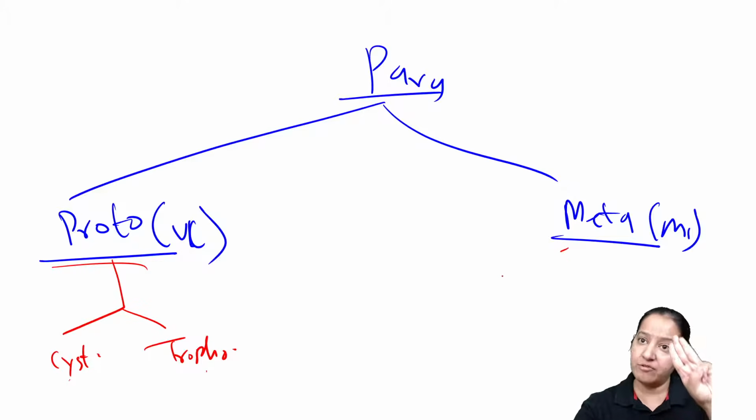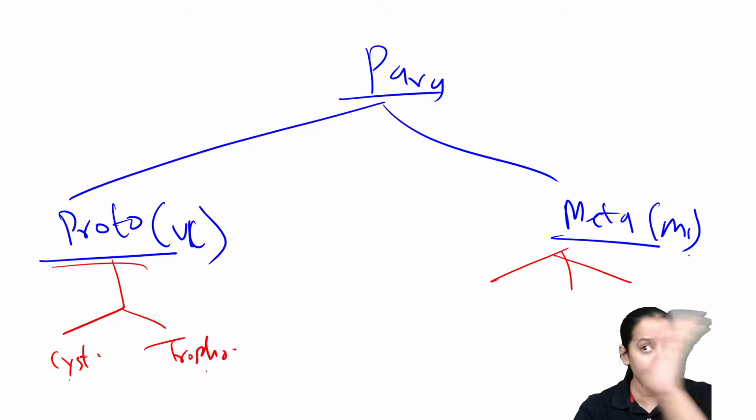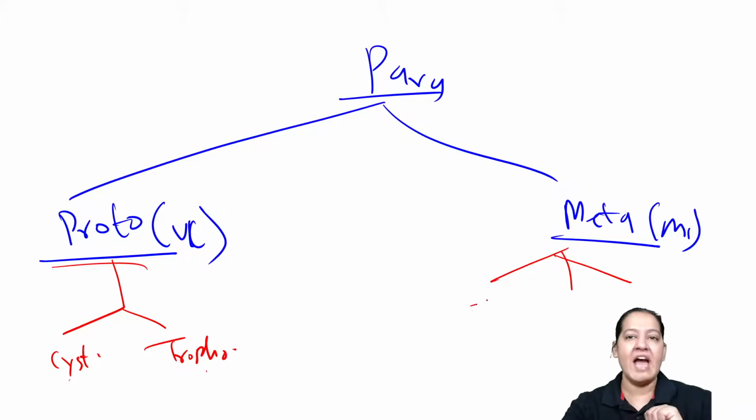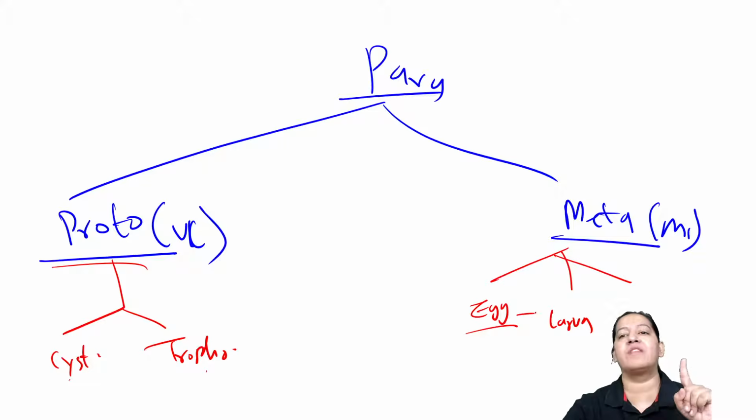In the metazoa we have 3 things. We don't have cyst and trophozoite. These are multicellular. ये unicellular थे तो cyst और trophozoite था. ये multicellular है. They have egg. First they give egg. Egg will grow. Egg will hatch. From the egg, larva will come out, and larva will grow, and larva will convert into adult.